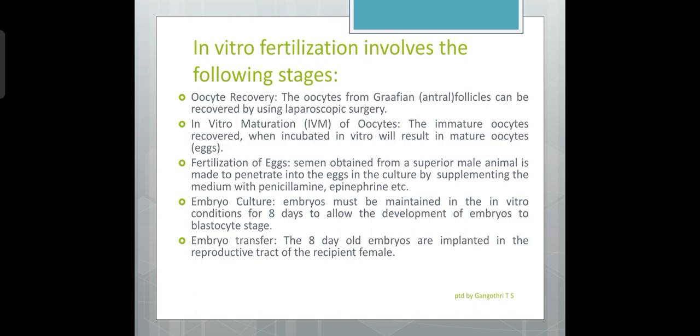The occurrence of a large number of antral follicles throughout reproductive life in the ovaries of cattle and sheep is known. It is theoretically possible to remove them by biopsy and induce oocyte maturation in vitro. This may ultimately result in the production of hundreds and thousands of eggs from a single female.